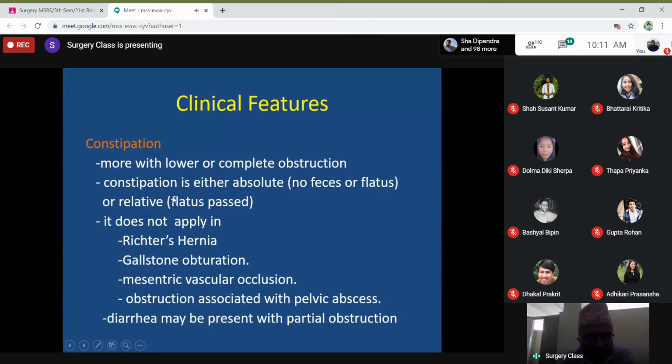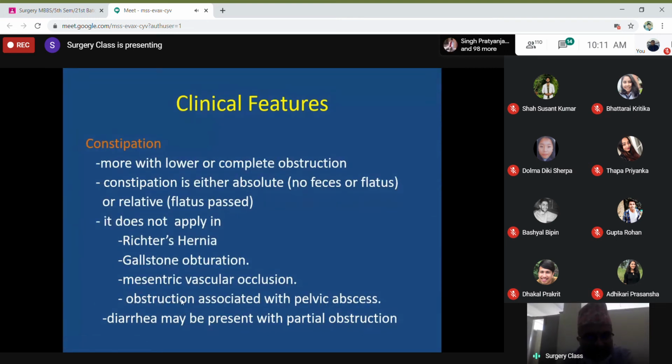but it will not apply in certain conditions like Richter's hernia, where only part of the bowel is herniated, then gallstone obstruction, then mesenteric vascular occlusion, and obstruction associated with pelvic abscesses. In these conditions, constipation will not be there. Instead, in pelvic abscess, though the patient is having obstruction, the patient may have diarrhea.